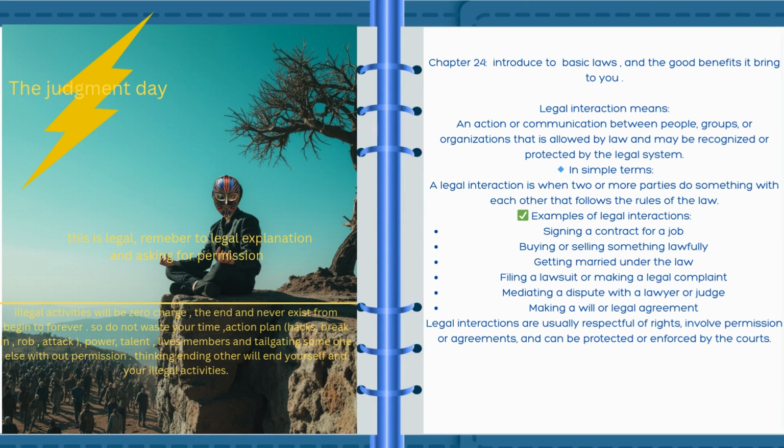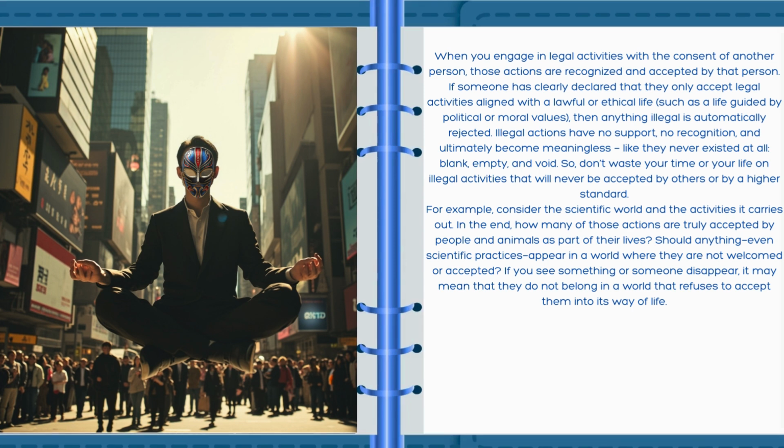rules of the law. Examples of legal interactions: signing a contract for a job, buying or selling something lawfully, getting married under the law, filing a lawsuit, or making a legal complaint, mediating a dispute with a lawyer or judge, making a will or legal agreement. Legal interactions are usually respectful of rights, involve permission or agreements, and can be protected or enforced by the courts.